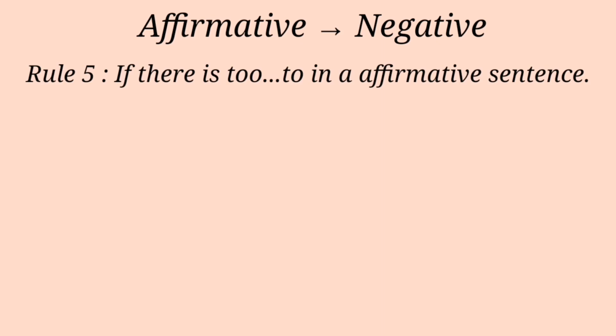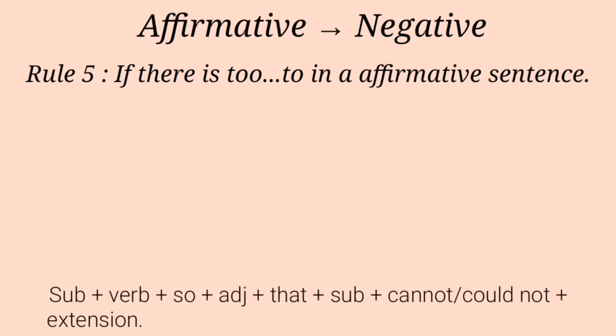Rule 5. If there is "too...to" in an affirmative sentence, then we can change it into negative in the following way. Look at the structure.